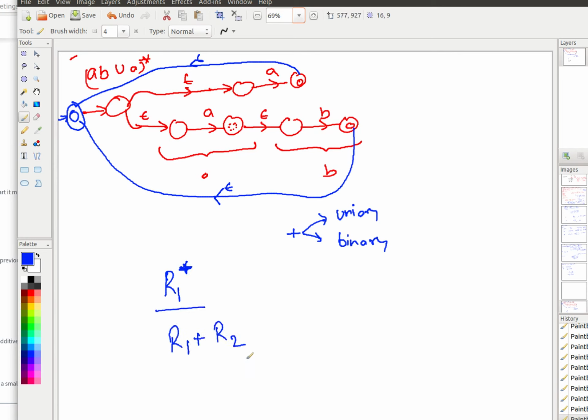R1 plus means epsilon is deleted from R1 star. The language of R1 plus is the language of R1 star minus epsilon.